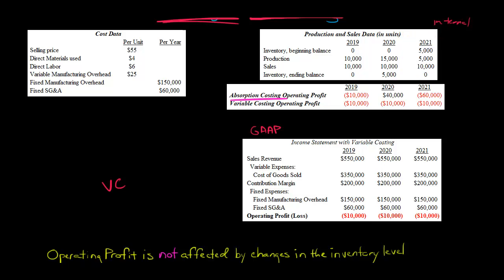Or you do the reverse: if you sell more than you produce, then you're taking more expense in the period. We've talked about that in the previous videos. I don't want to get in too deep, but the main idea is that when the operating profit figure is computed according to variable costing, it's going to more closely approximate the actual cash flow than it is under absorption costing.